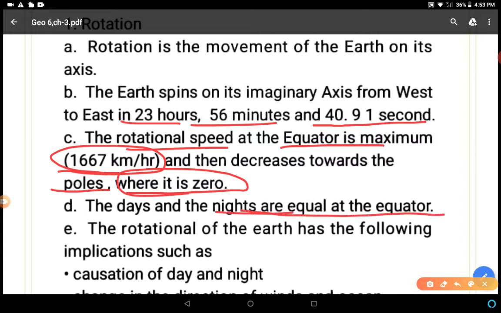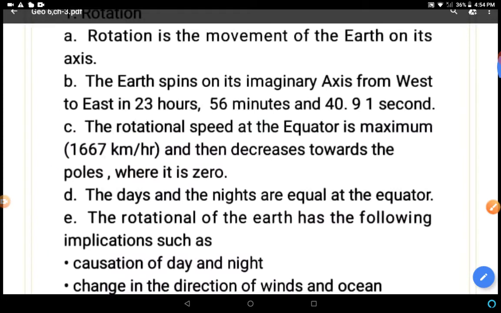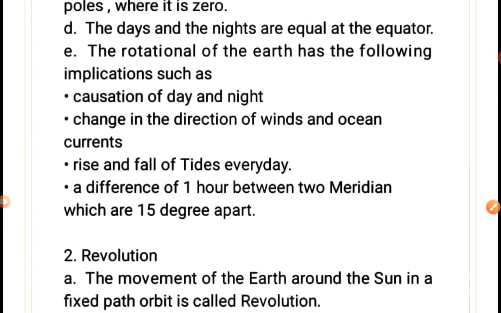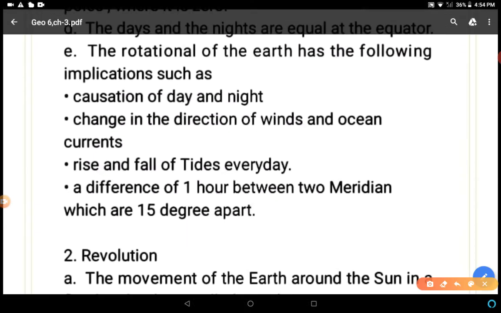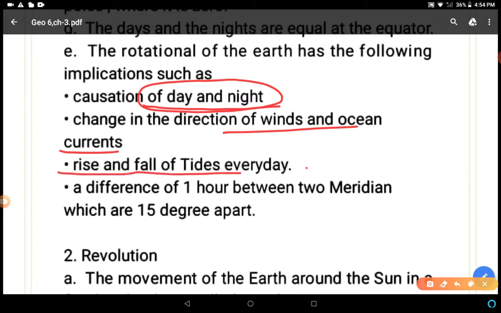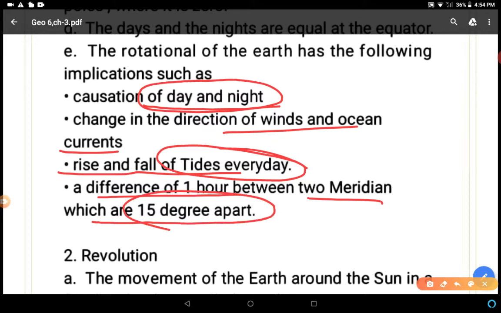This is an understood thing. The rotation of the earth has the following implications. Number 1, causation of day and night. Because of rotation, days and nights are formed. Change in the direction of winds and ocean currents, this is another impact of rotation. Rise and fall of tides every day, this is also an impact of the rotation of the earth. And a difference of 1 hour between two meridians which are 15 degrees apart.